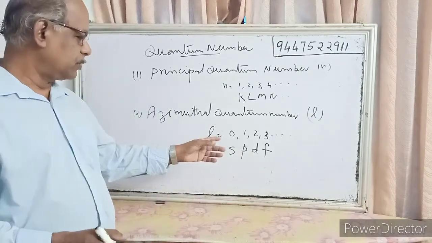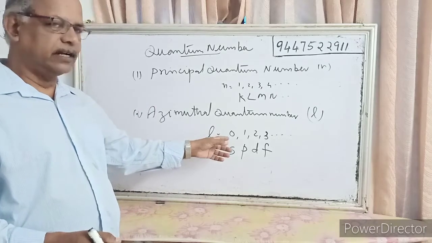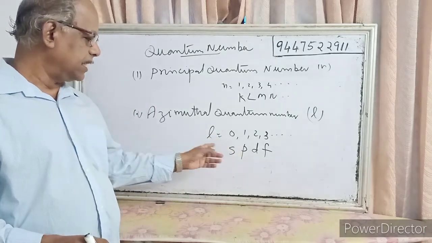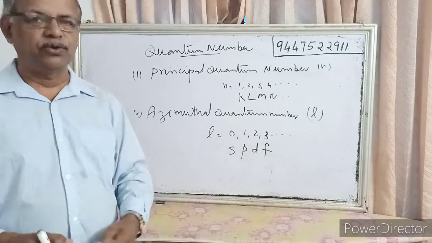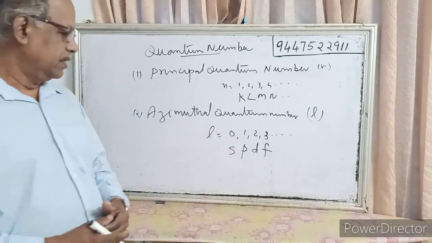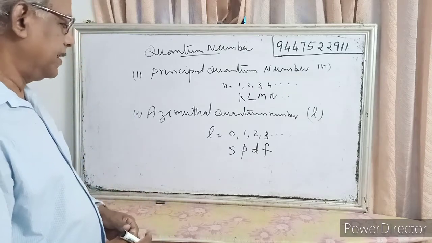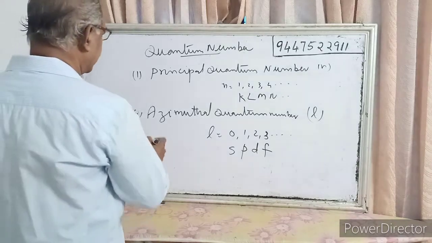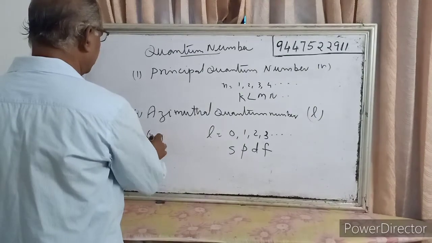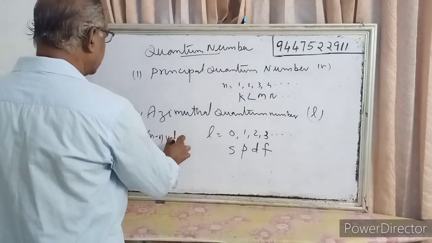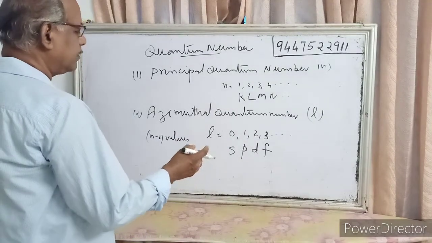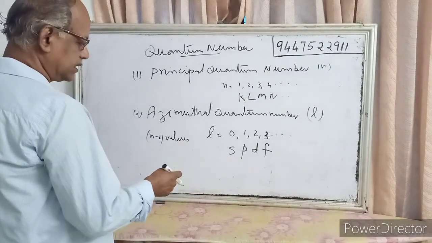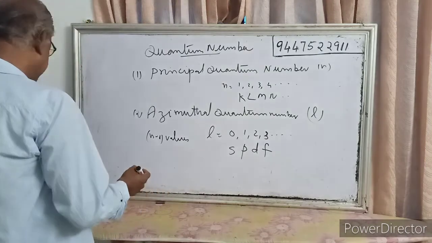So if an electron belongs to s subshell, l is equal to 0. If it belongs to p subshell, l is equal to 1. If it belongs to d subshell, l is equal to 2 and so on. So that is the azimuthal quantum number. And you can have n minus 1 values. If n is equal to 1, l is equal to 0.